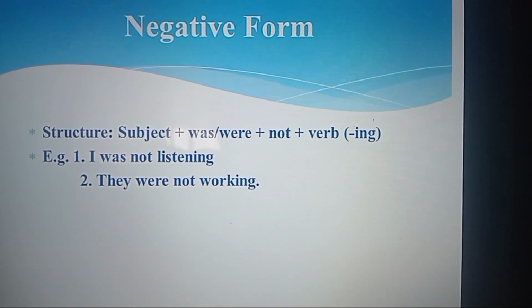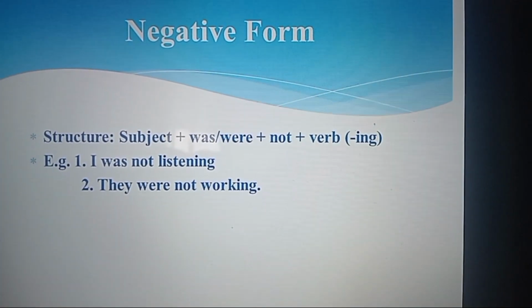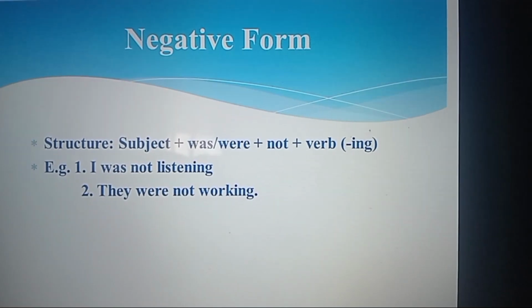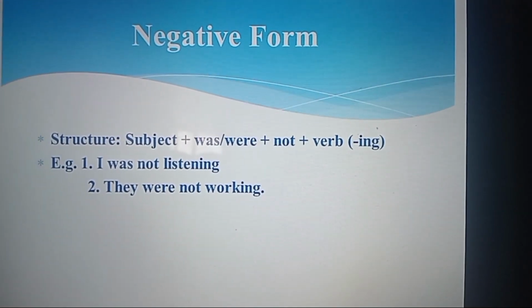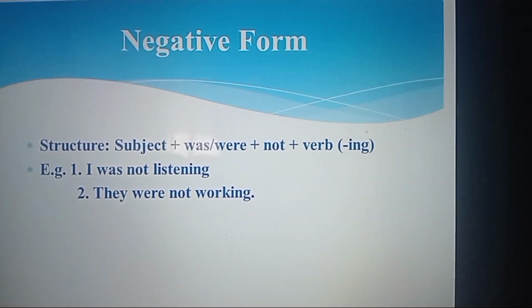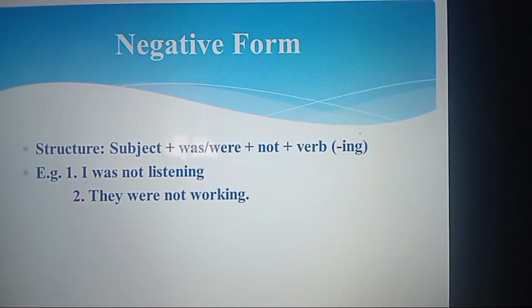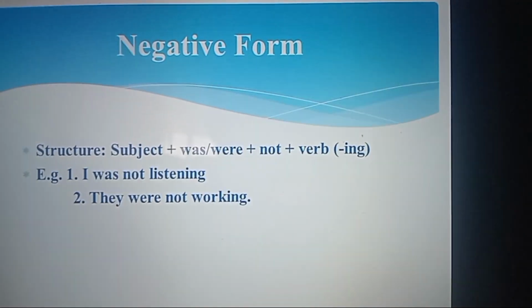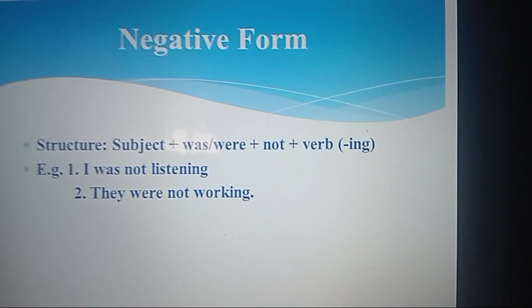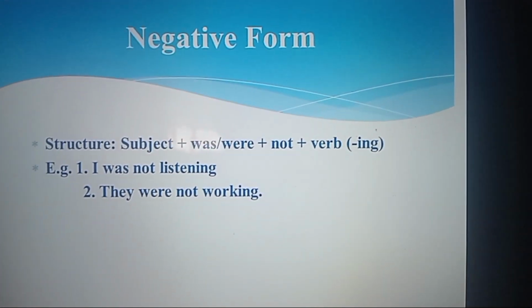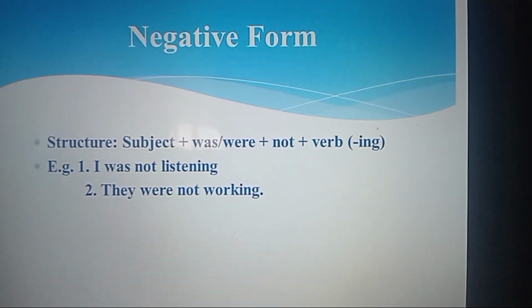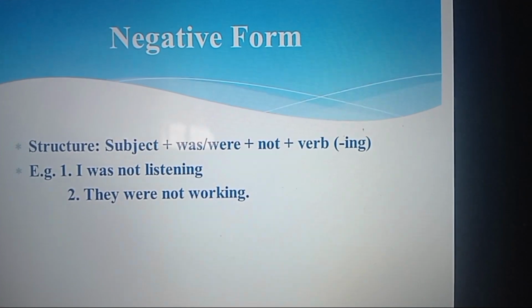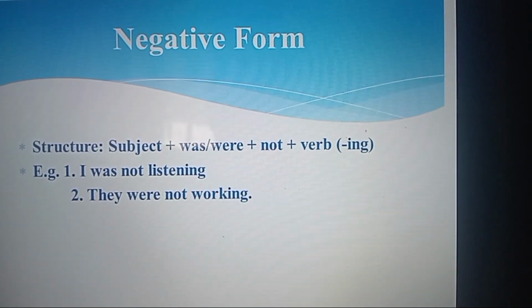I was not listening. So "not" has been inserted there to show that this is a negative sentence. If this sentence was an affirmative sentence or a positive sentence, we would have said, I was listening. So still the sentence qualifies to be past continuous because of the structure that follows here: subject I, was, plus listening. But if we insert "not", then this sentence becomes negative.